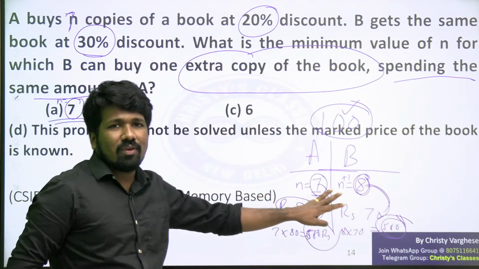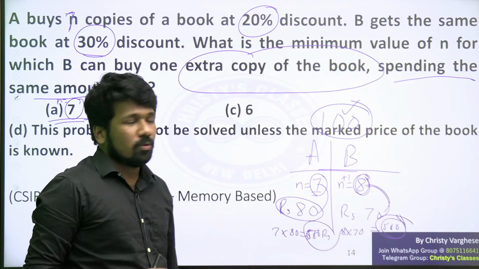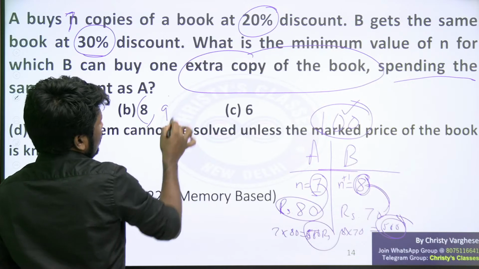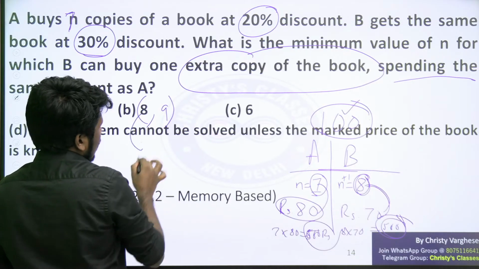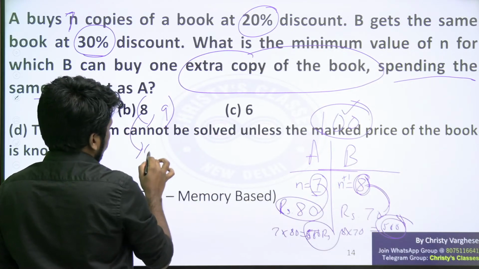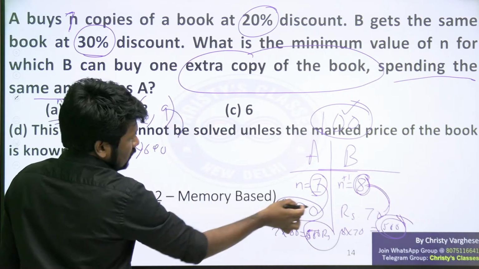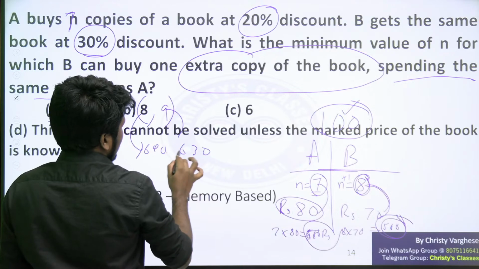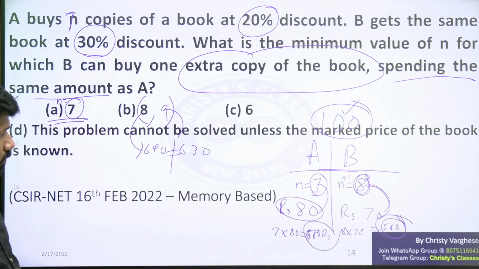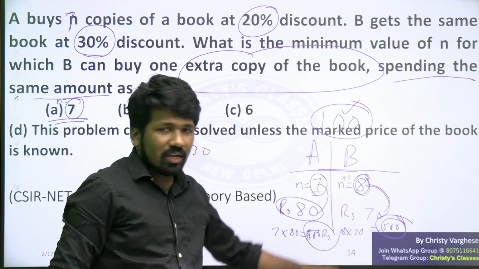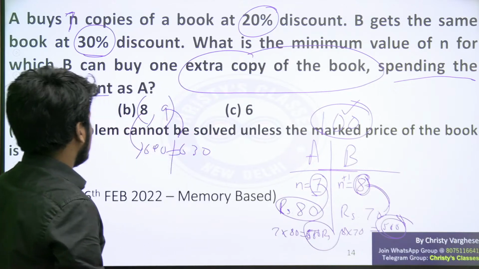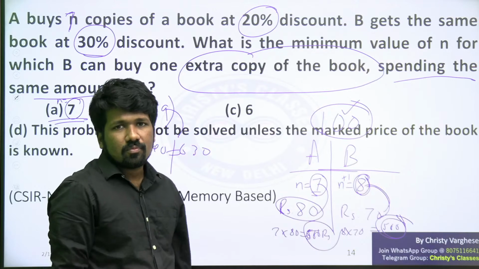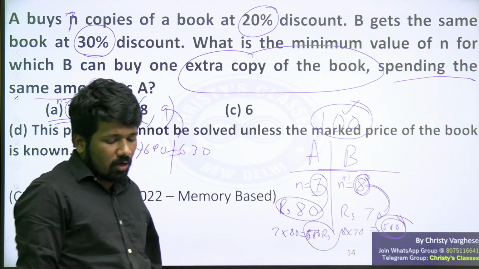Why? Because we took n equal to 7. You can try n equal to 8. It will not satisfy. If n is equal to 8, B should get 9 books. 8 into 80 is 640, and 9 into 70 is 630. They are not equal because the 20% and 30% discounts are still there. So only option A satisfies this. Did you all understand this? This is the elimination method of doing it.